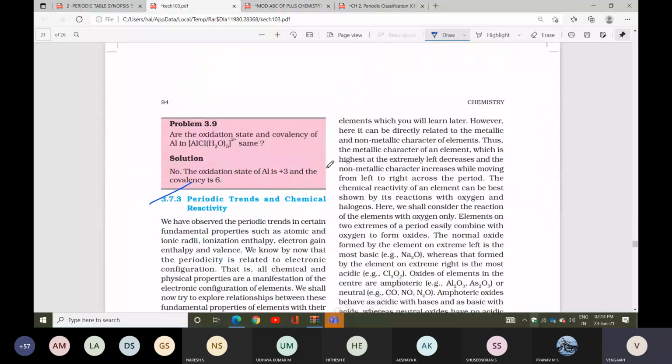Then a complex is given, and they ask for the oxidation state and the covalency of aluminum. The oxidation state of Al is +3 and the covalency is 6. Yes, so the oxidation state of Al will be 3 and the covalency will be 6.